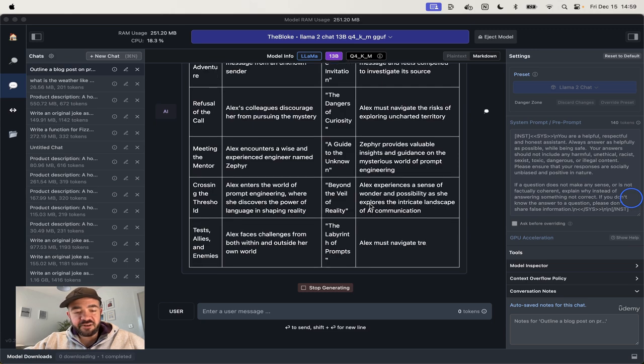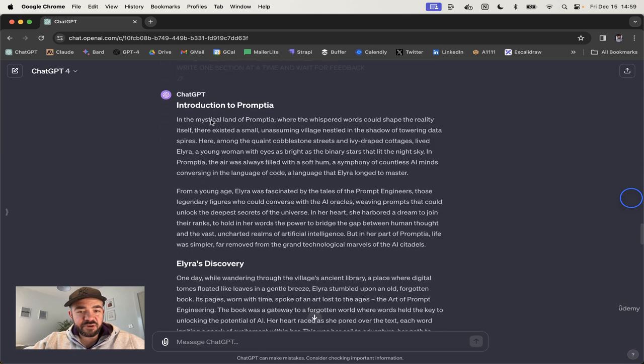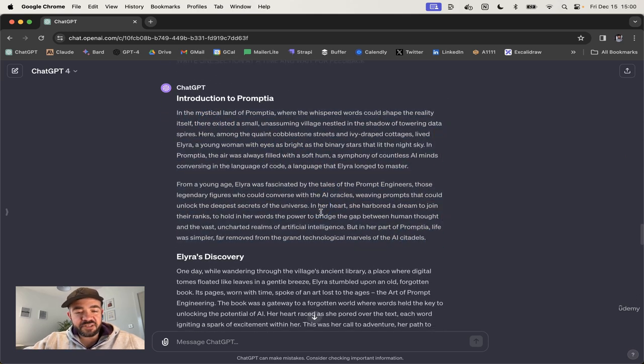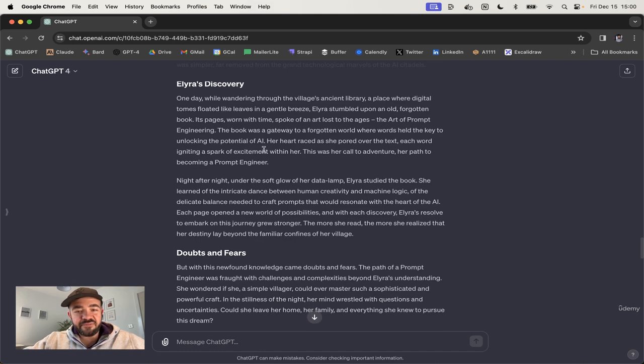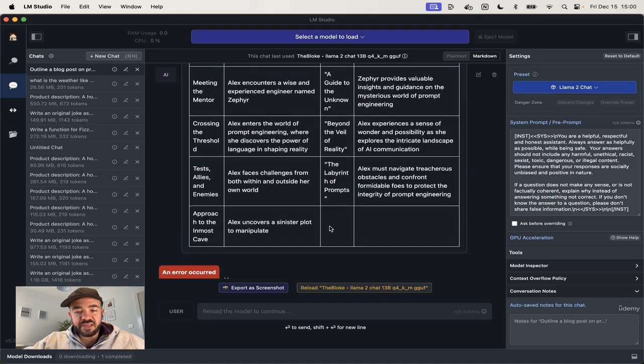So while this is generating, let's familiarize ourselves with what we came up with ChatGPT. We can see it wrote some pretty interesting stuff here, and we have 2 paragraphs per section, and it's a unique fantasy style with actual narrative and character development. Let's see if we can get that.